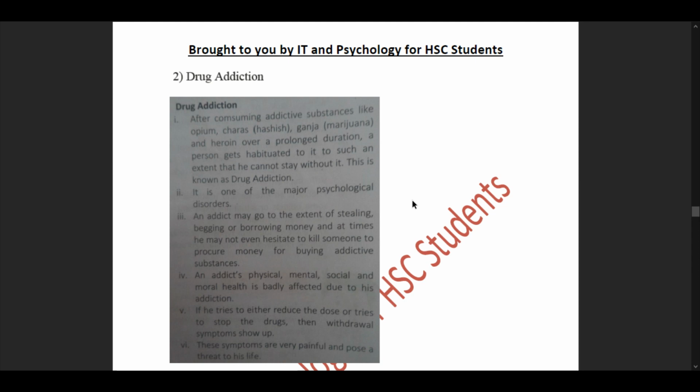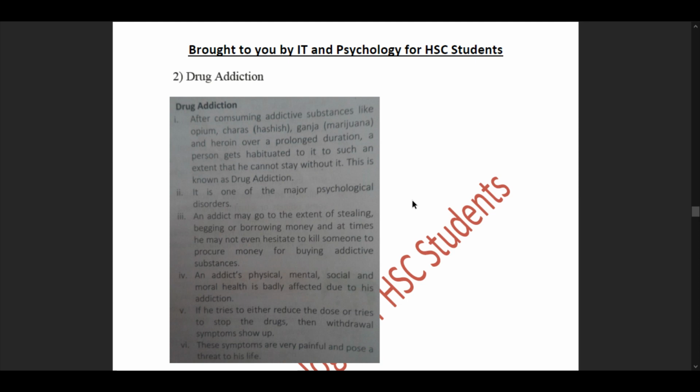So then we move forward to our pointer number 2. It is one of the major psychological disorders. Pointer number 3. An addict may go to the extent of stealing, begging, or borrowing money at times. He may not even hesitate to kill someone to procure money for buying addictive substances. Pointer number 4. An addict's physical, mental, social, and moral health is badly affected due to his addiction.